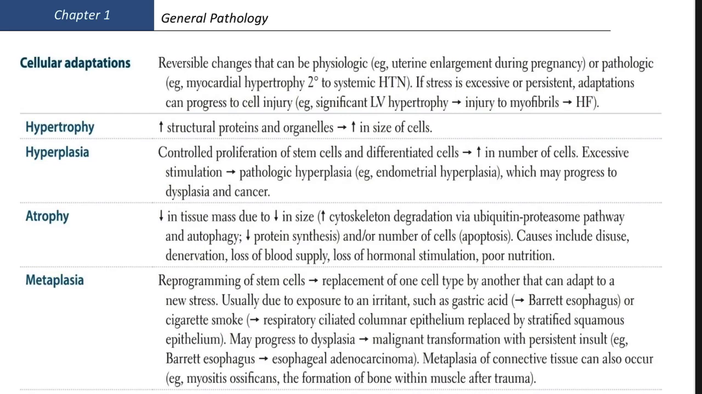So what are cellular adaptations? Cellular adaptations are reversible changes that occur in cells in response to stress or injury. These changes help cells survive in new conditions. The adaptation may be physiological and some pathological also. So first we are going to discuss physiological.